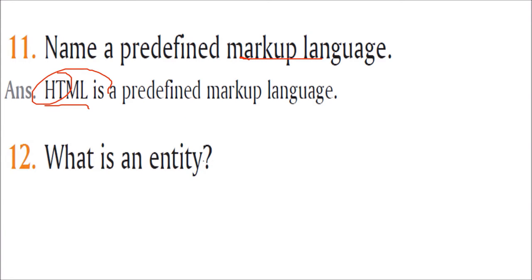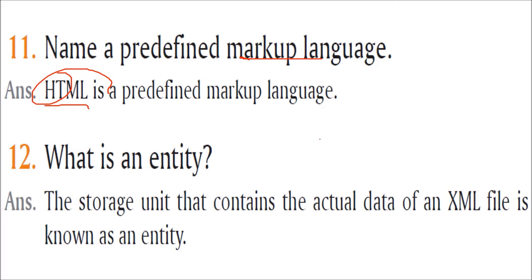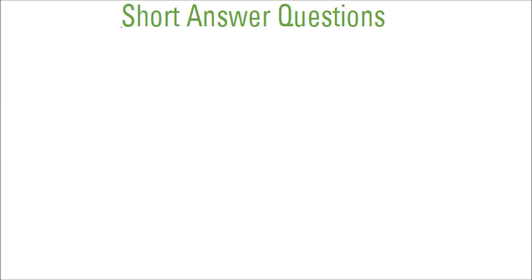What is an entity? What is an entity? In XML, there has to be somewhere where actual data has to be stored between some tags. This is known as the entity. So the storage unit that contains the actual data of an XML file is known as an entity.